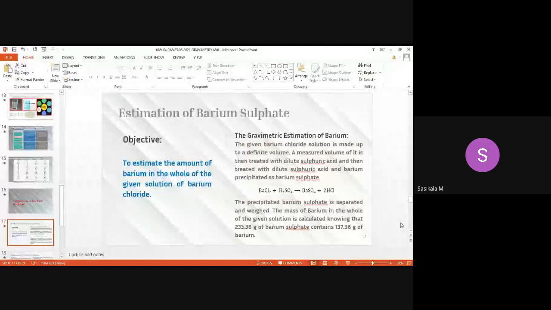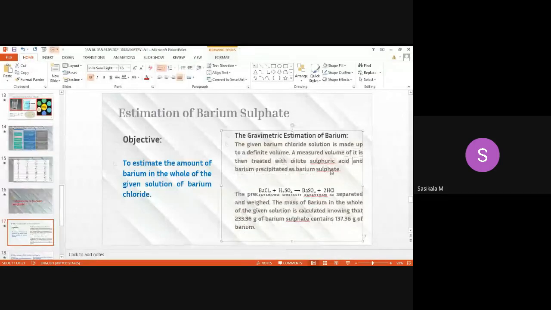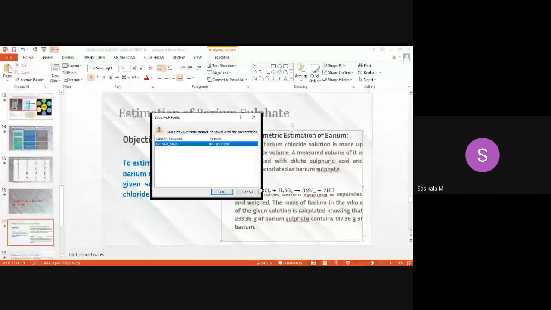Now we'll see what procedure is applied. You need to add dilute sulfuric acid and treat it with barium. The same is repeated here: dilute sulfuric acid, and the barium is precipitated as barium sulfate. This sulfuric acid precipitates barium as barium sulfate, and 2 moles of hydrochloric acid are removed.